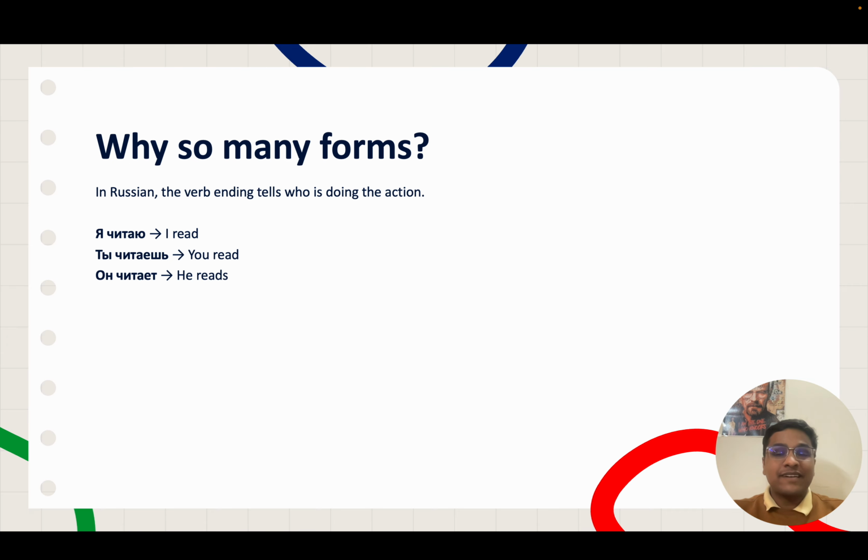In these sentences, you can sometimes even skip the pronoun. Even if you were to say just chitayu, it implies you mean to say I read. Similarly, when we say mi chitayem, you can even skip mi and simply say chitayem. The verb form in itself contains information of the pronoun. Similarly, ti chitayesh, you can just say chitayesh and it would mean you read. But that's rarely used. We generally do use the pronoun before the word, but each pronoun has its own ending, and that's why you see multiple forms for one verb.